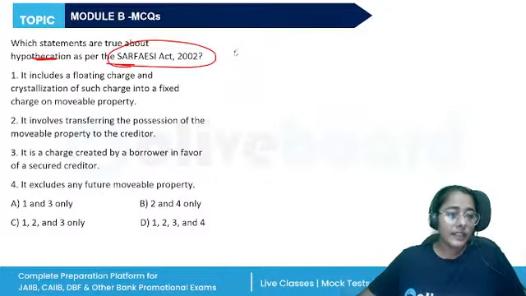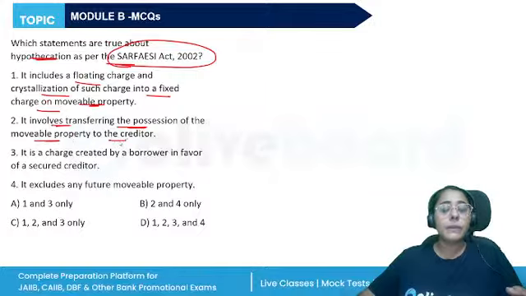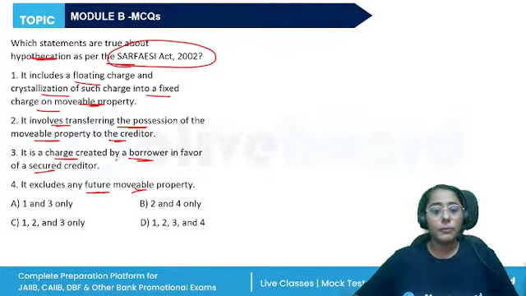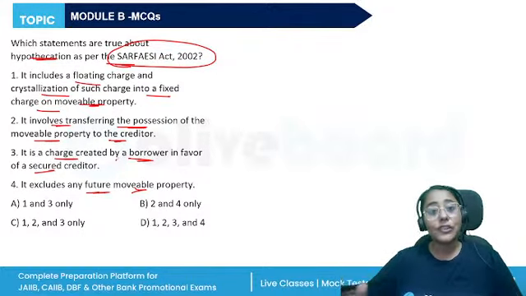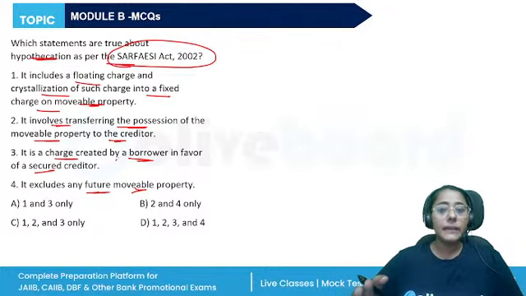Which statements are correct? It includes a floating charge and crystallization of charge into a fixed charge on a movable property. It involves transferring the possession of the movable property to the creditor. It is a charge created by a borrower in favor of the secured creditor. It excludes any future immovable property. So hypothecation is a charge created on movable property. True. It is a floating charge in the sense that it is a general charge. It is not fixed on any particular property. It can be, but it can also be a floating charge, right?